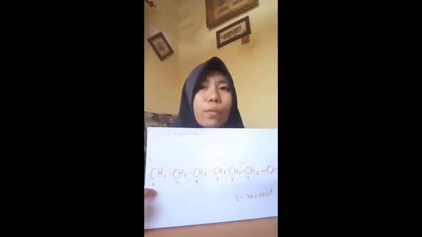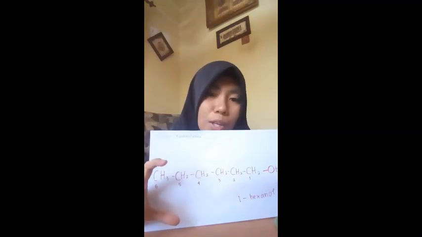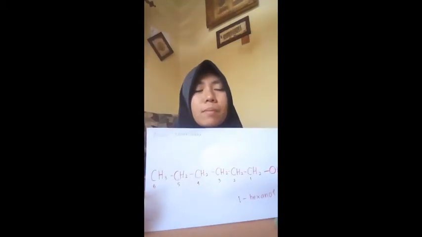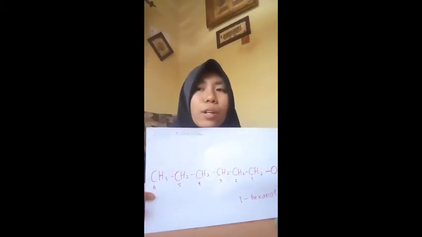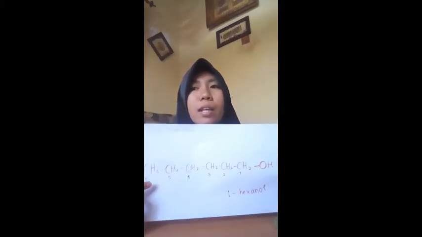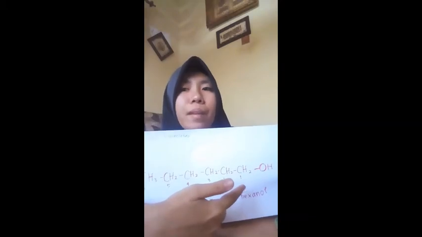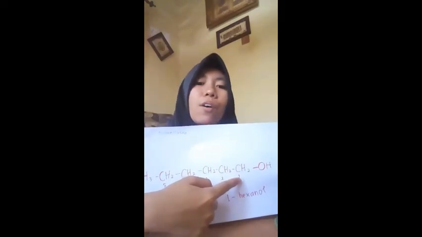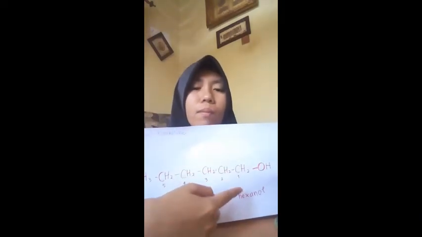So first, we should find the longest C chain. The longest chain is all of this, and then look for the first C atom. The first C atom is the last one, the nearest to OH. So this is the first C atom.